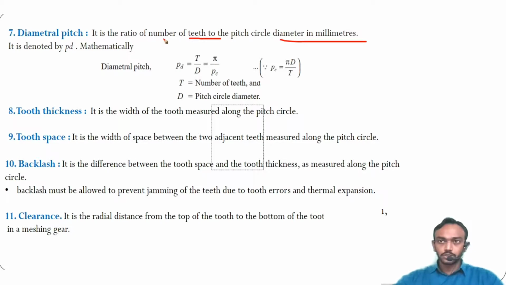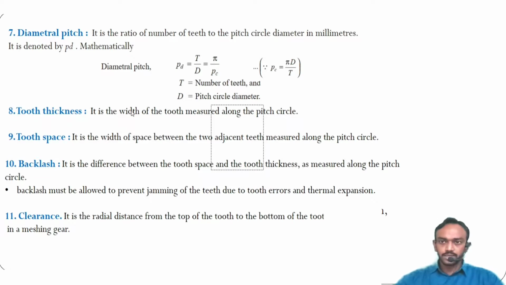It is also 1 upon module, because module is d by t. So module is equal to 1 upon diametral pitch; both are inverses.